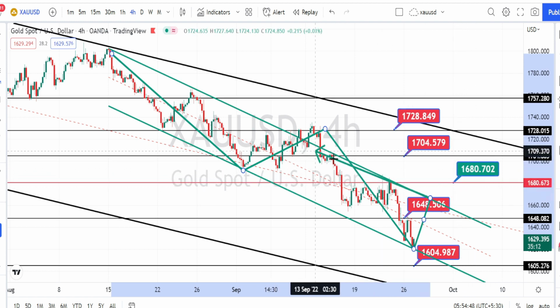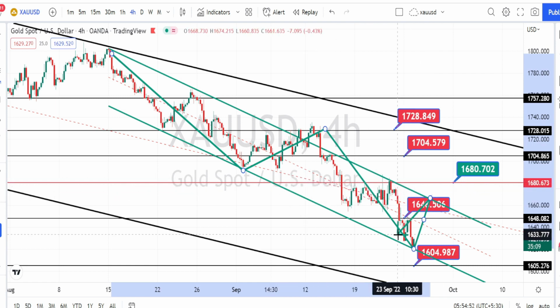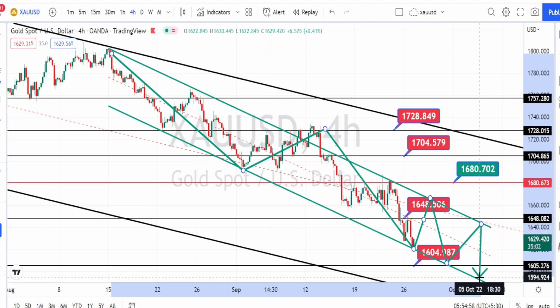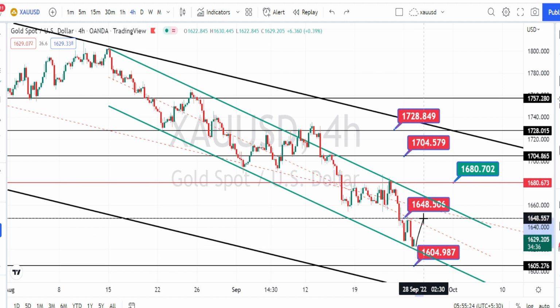And as long as the price action is trading within this green color bearish channel pattern, we can expect the price action to be trending on a bearish trend in 4 hours time frame. So the current bullish side momentum is only a retracement. It is not a bullish side trend reversal for now in 4 hours time frame also.